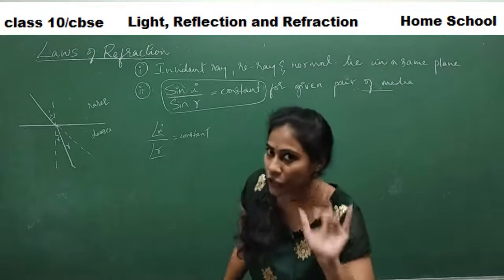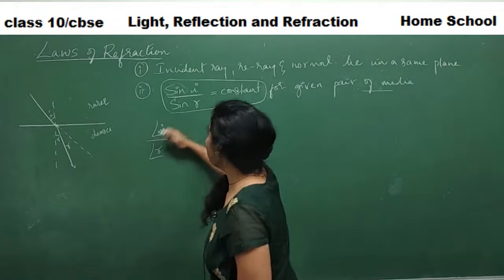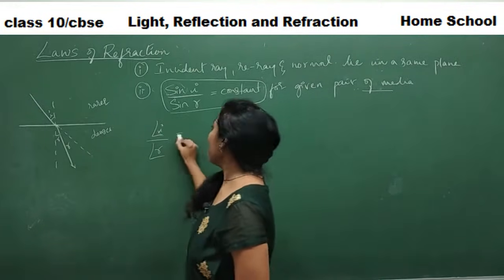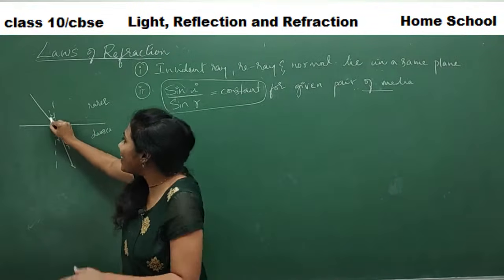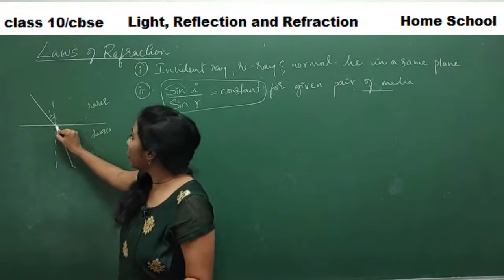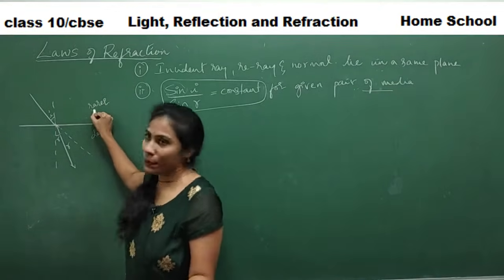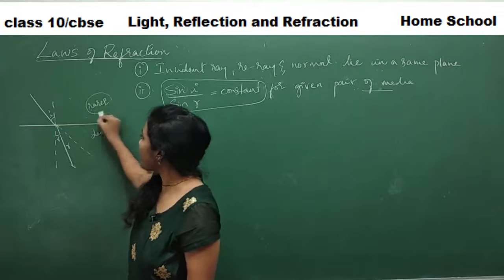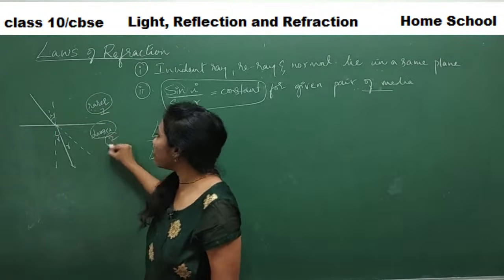constant. Understood, no? Fine. And you see here, the angle of incidence, this particular angle, how much angle it has to make depends on the speed of light in this medium. Let this be medium 1, let this be medium 2.